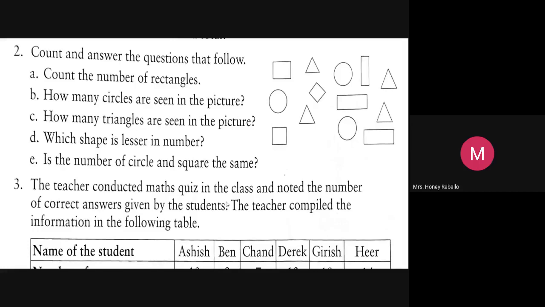Children, I'll tell you something. See, this is one rectangle, this one rectangle, this one square, rectangle, rectangle, rectangle. And this one square, children. Rhombus, when you turn it, it looks like a square. Now, Abhisha, can you count and tell me the number of rectangles over here?